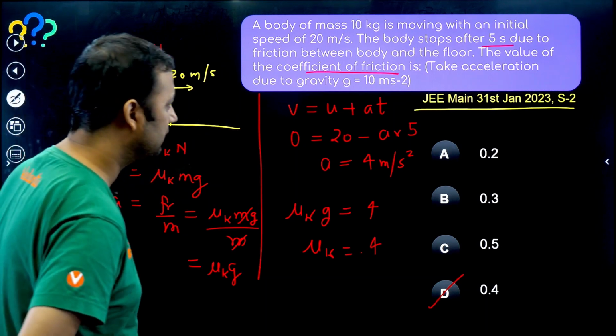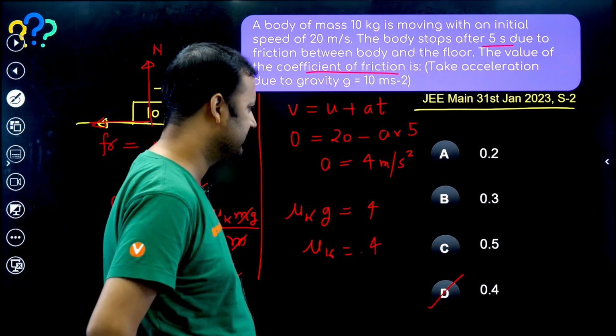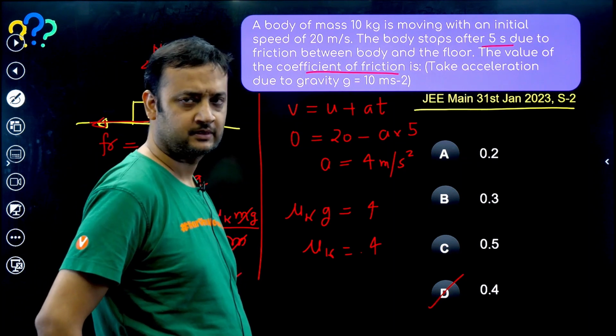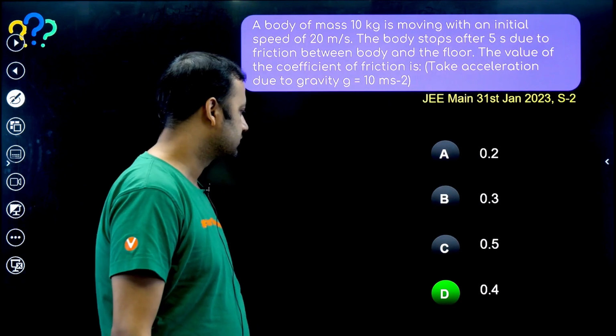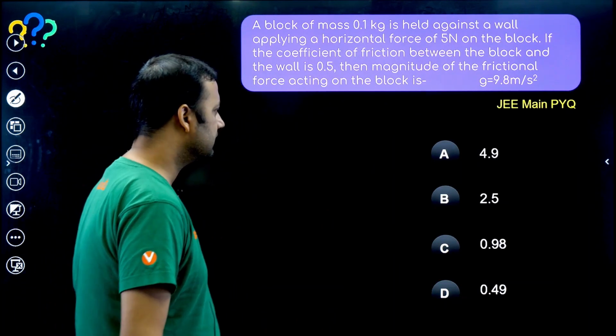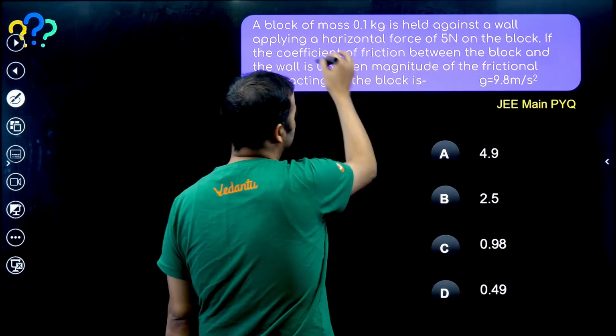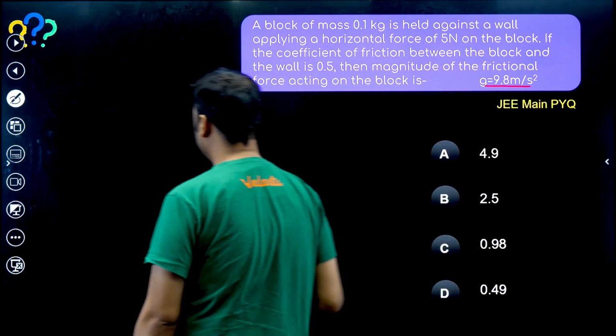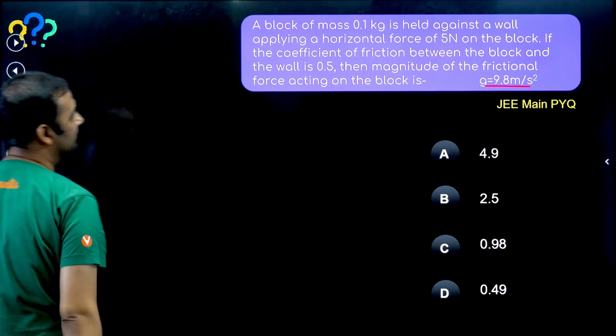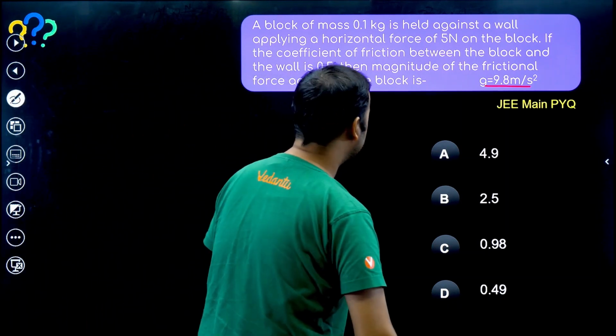So this was a JEE Main question this year itself, very, very easy. You can see how easy the question is. So 0.4 is the answer. JEE Main PYQ again. Here we have to take gravity as 9.8. Be careful slightly here. We have a habit of taking 10, but here gravity is 9.8.